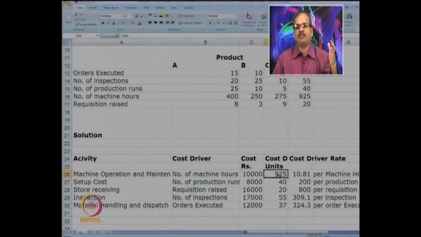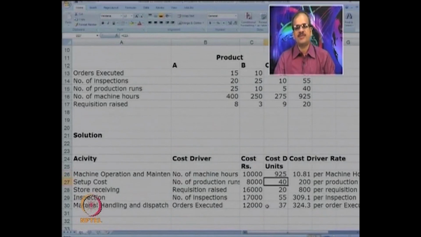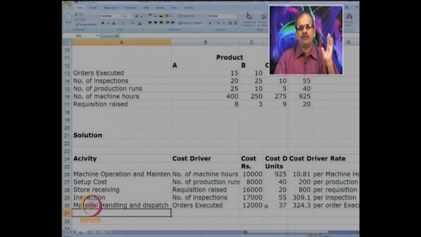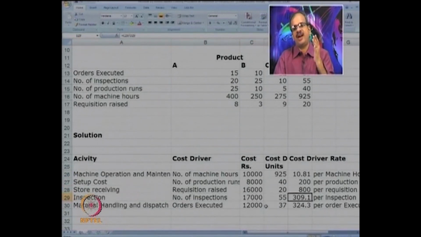So 10,000 upon 925, we get 10.81 as the cost per machine hour. So the cost is identified per unit of the driver. For setups, 8,000 is the cost, 40 setups, so 200 per setup and so on. So for all the 5 activities, 5 drivers are identified.